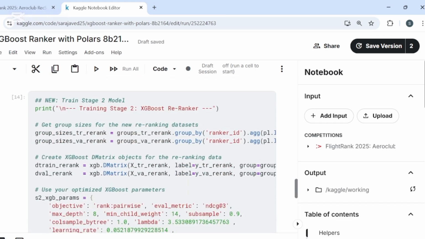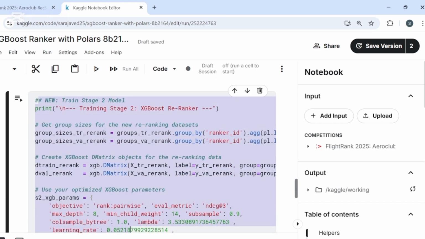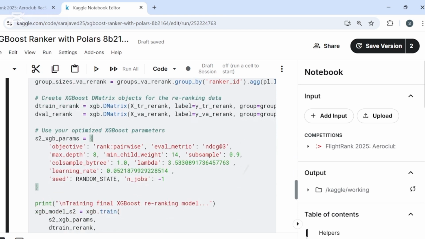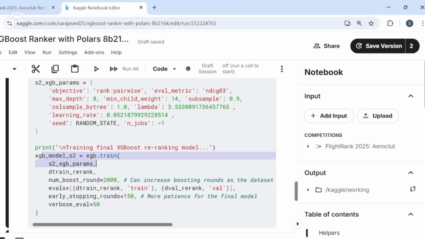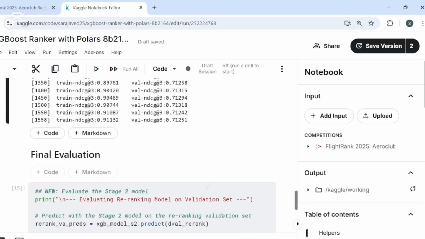We now take our smaller filtered datasets and prepare them for XGBoost using its DMatrix object. We define a new set of parameters for our XGBoost model. These can be more complex because the model is only training on the top candidates. We then train our final re-ranking model, again with early stopping, but this time we can be more patient because the dataset is smaller and of higher quality.